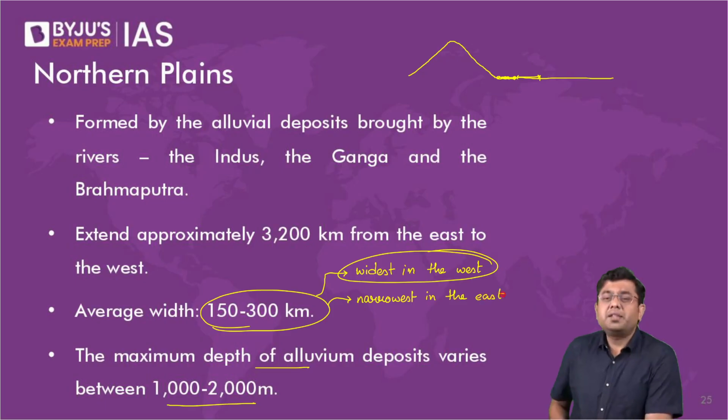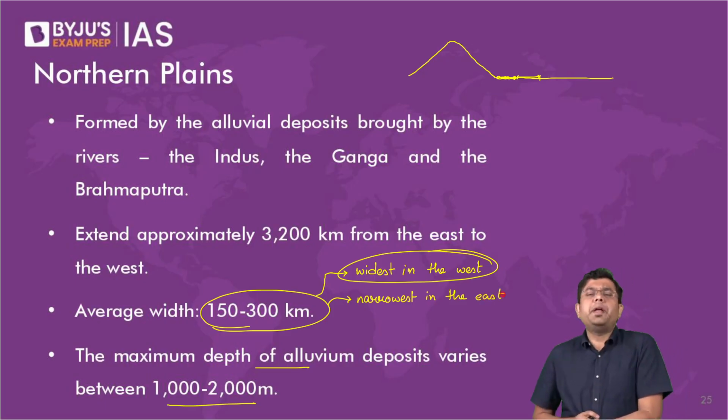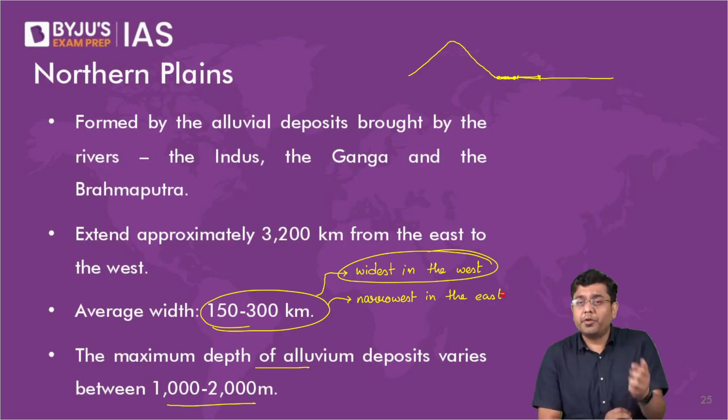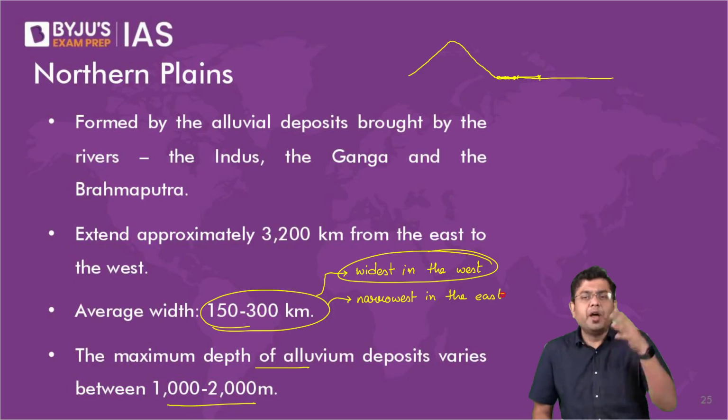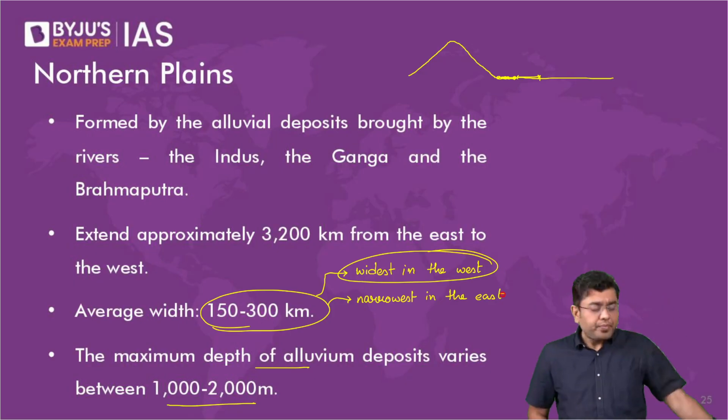And that is largely to do with the shape of the peninsular plateau in itself. Around the eastern portion of Jharkhand, eastern Bihar and parts of West Bengal, that is where you have the Rajmahal ranges. That is where it comes to its narrowest extent. So that is where you will have the plains also getting very, very narrow. And then in the west, you don't have this case. That is why the rivers form a wider deposit.